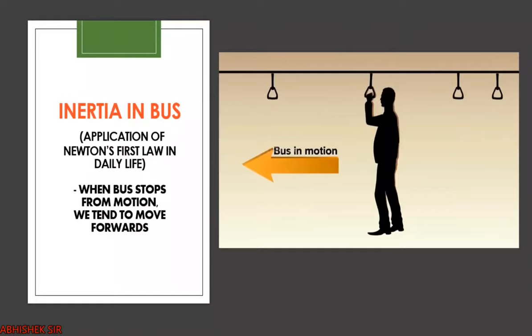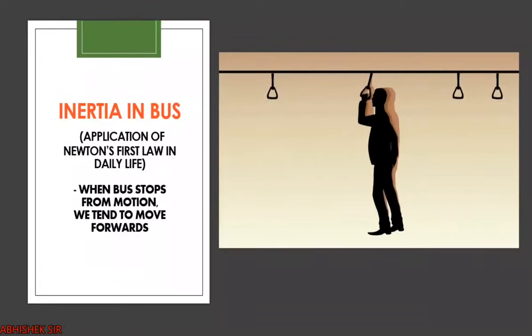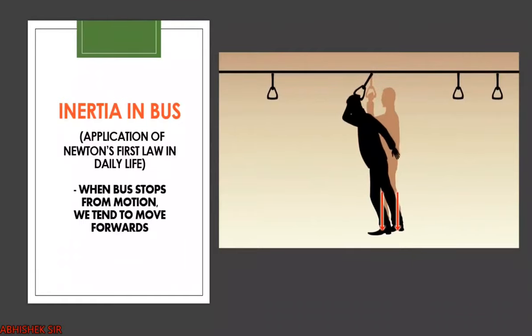What happens when the bus is in motion, you are also in motion, and suddenly the driver applies the brake? Our lower part of the body is in motion with the bus, but when the brakes are applied, the bus stops. So the lower part will also stop, but the upper part was in motion, so it will try to continue the motion in the forward direction.